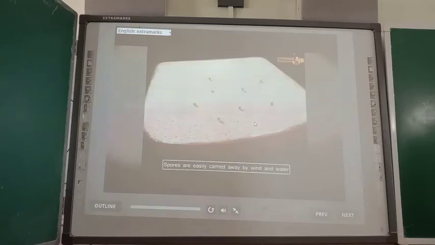The tips of sporangiophores form the sporangia. Thin-walled haploid spores are produced within the sporangia. When favorable conditions arise, the spore case bursts open and releases multiple spores in the end. A spore is very light in weight, hence it is easily carried away by wind and water and reaches the substratum where it gives rise to a new individual.